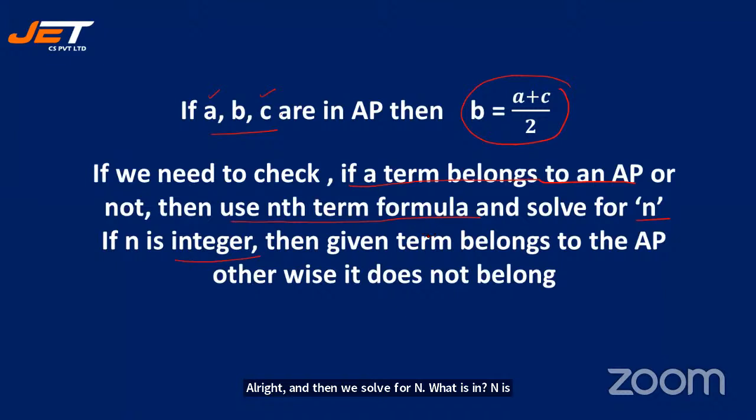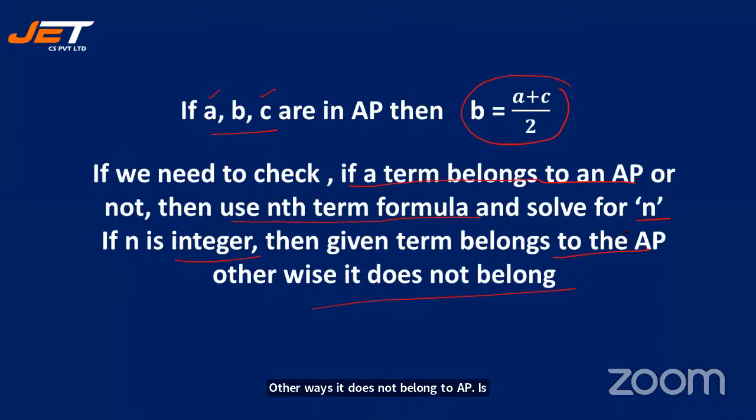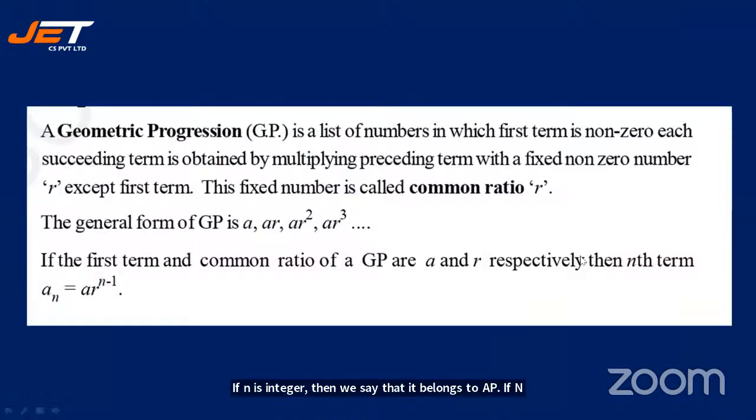If after we use this formula n is an integer, then the given term belongs to the AP. Otherwise, it does not belong to the AP. Is it clear? So we use the nth term formula and solve for n. If n is an integer, then it belongs to the AP. If n is not an integer, then it does not belong to the AP.